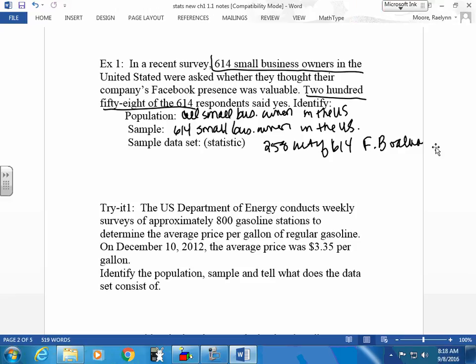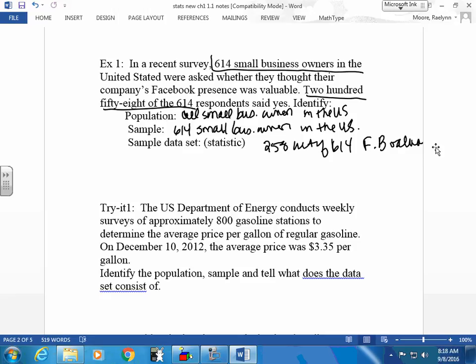So you're going to take the number that they give you and ask yourself, are there more? If there are, you say, okay, then that's my sample. Now, sometimes you won't know. If I say I took a poll and looked at 856 blue diamonds, I don't know if there are more blue diamonds or not, then it's going to tell you. But in a case like this, it's kind of generalized. Here's one of the ones that you'll eventually do. We'll just do these together today.